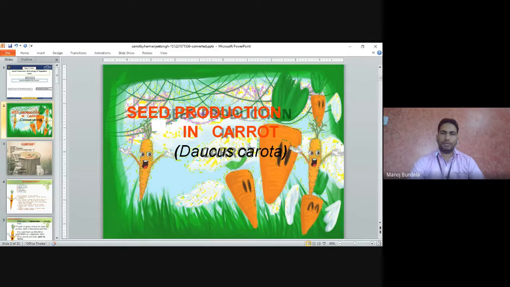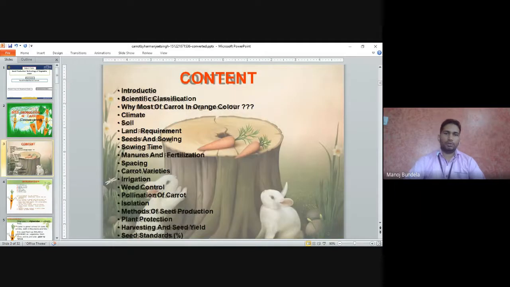The scientific name of carrot is Daucus carota. The content of this PPT is: introduction to carrot, scientific classification, why most carrots are orange in color, soil and climate, land requirement, seed and sowing, time of sowing, manure and fertilizer, spacing, varieties, irrigation, weed control, pollination of carrot, isolation distance, method of seed production, plant protection, harvesting and seed yield.